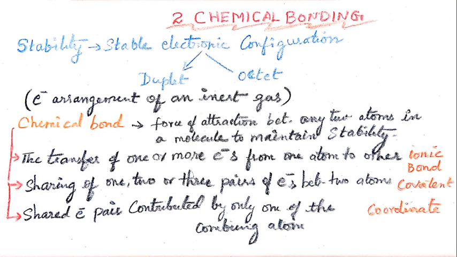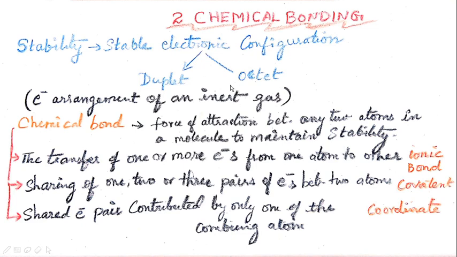This stable electronic configuration can be attained either by duplet or octet. Duplet refers to the shell having two electrons in the outer shell. It is applicable only for helium, whereas the octet is applicable for the other elements, which have 8 electrons in the outermost shell.